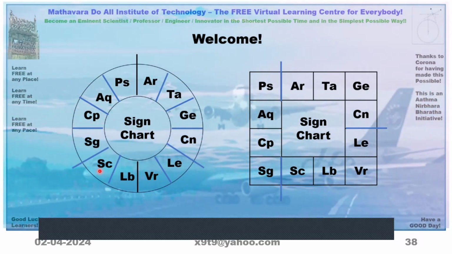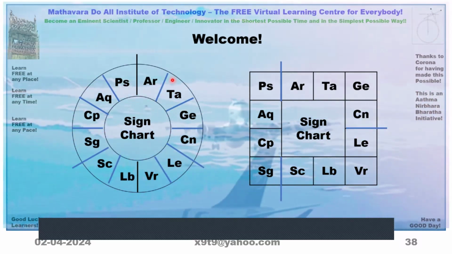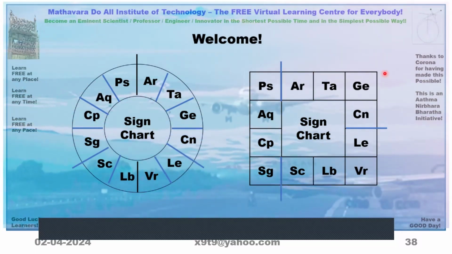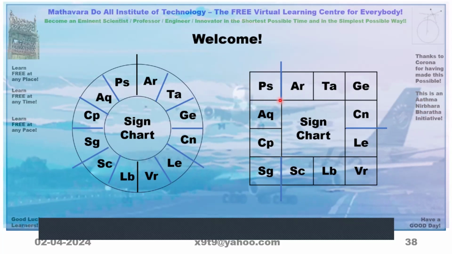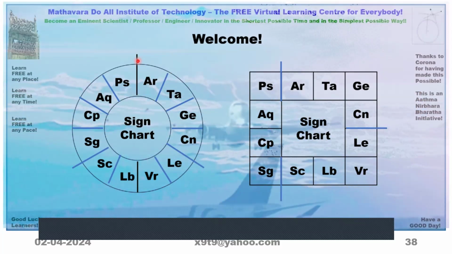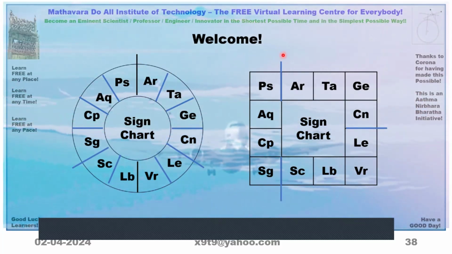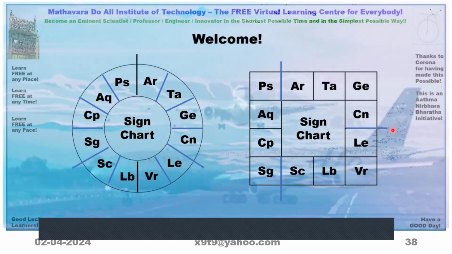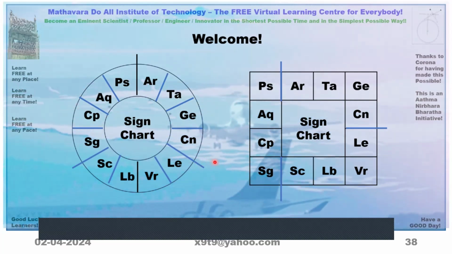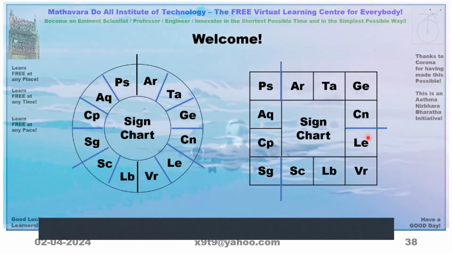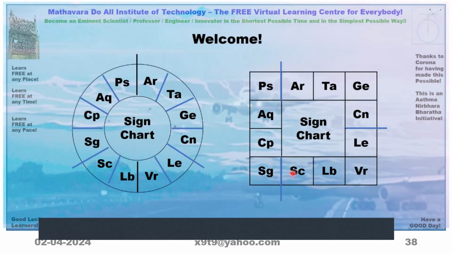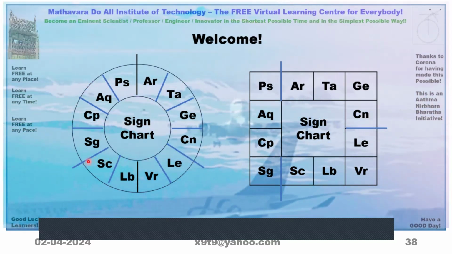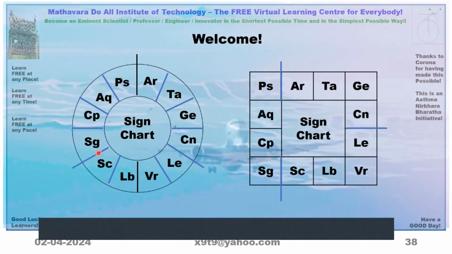Now this one is something like a round dial watch. In South India, we use the square dial watch. The starting point of Aries is kept at this place. So Aries, Taurus, Gemini, Cancer ends here. The next four, Leo, Virgo, Libra, Scorpio, end here.